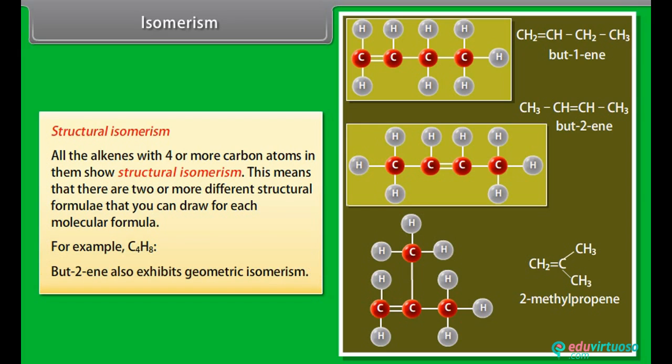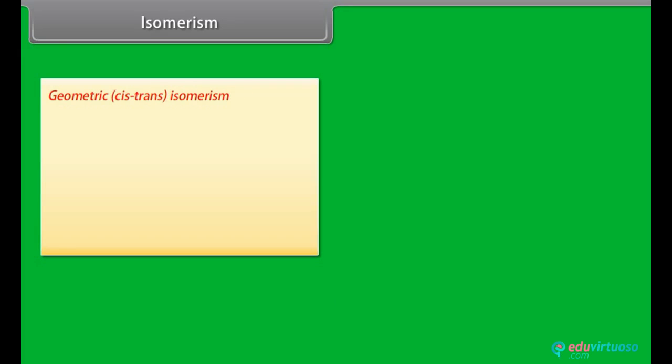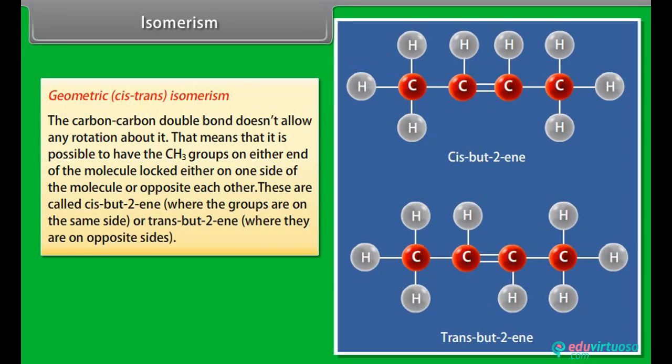But-2-ene also exhibits geometric isomerism. Geometric cis-trans isomerism. The carbon-carbon double bond doesn't allow any rotation about it. That means that it is possible to have the CH3 groups on either end of the molecule locked either on one side of the molecule or opposite each other.